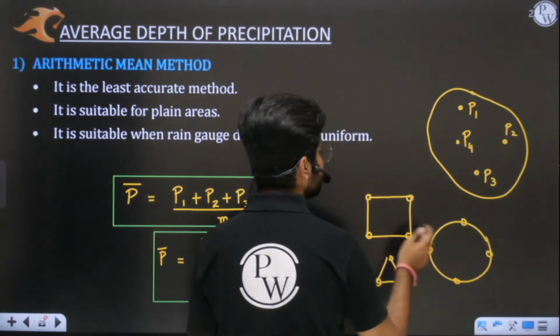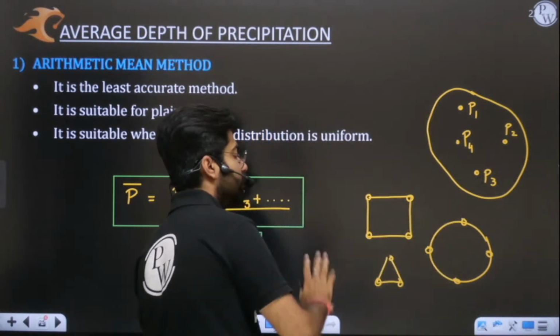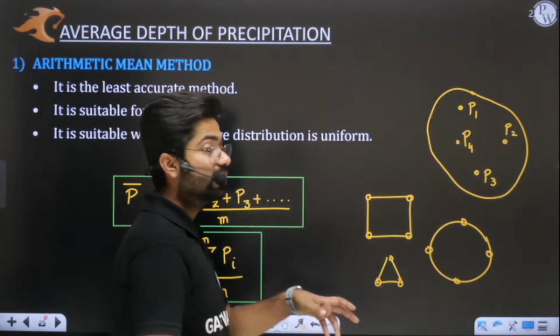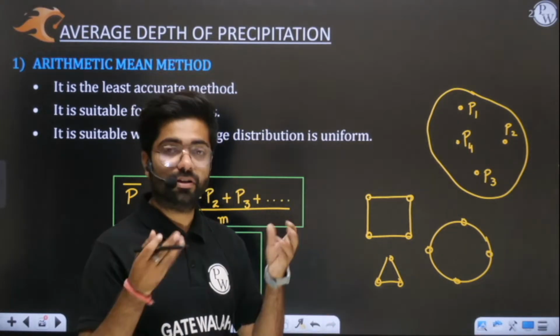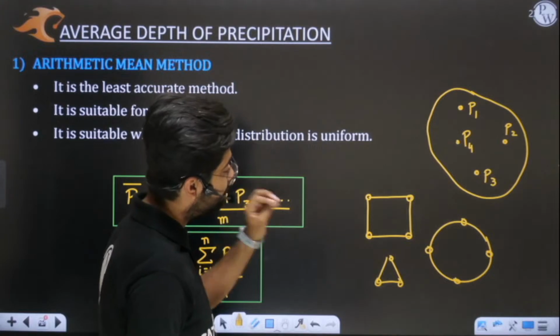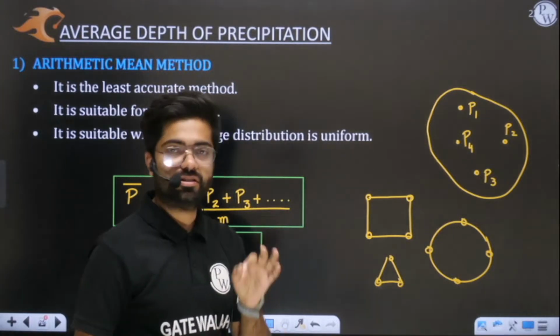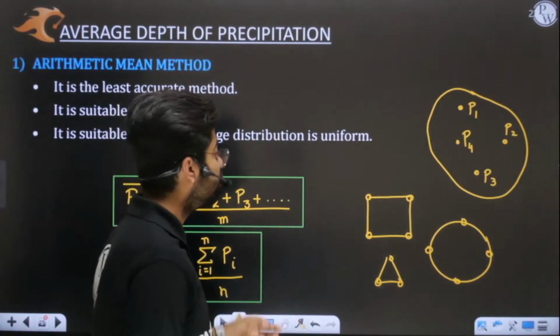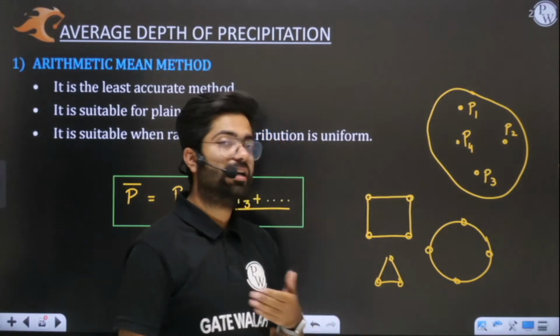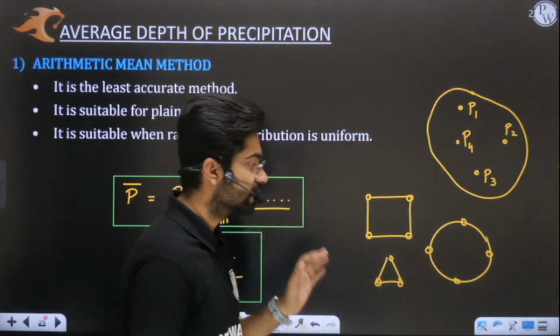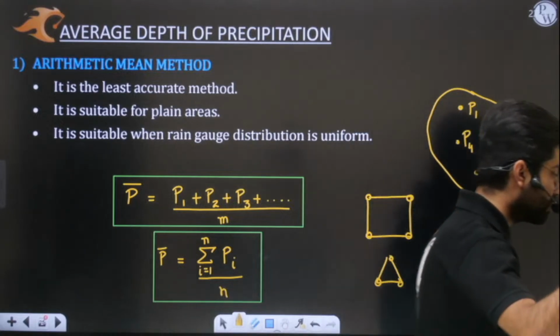So this is also a regular pattern. All these patterns which I have shown here are uniform, because this is the perfect kind of distribution, in which all the rain gauges are equidistant to each other. Yes or no? Tell me.